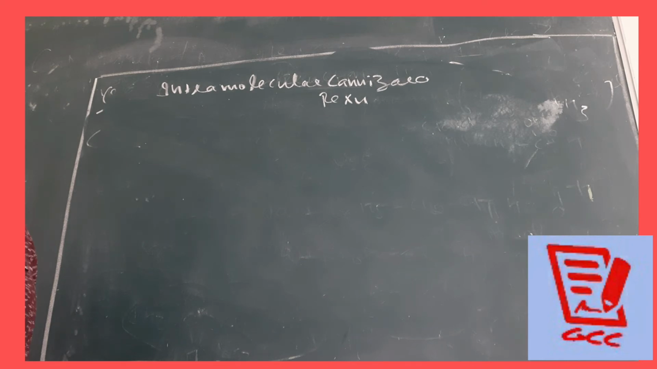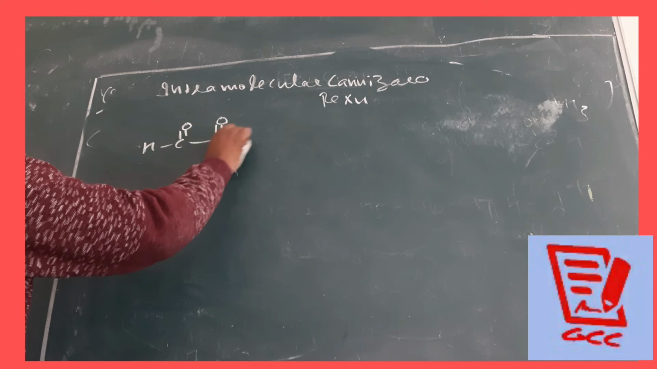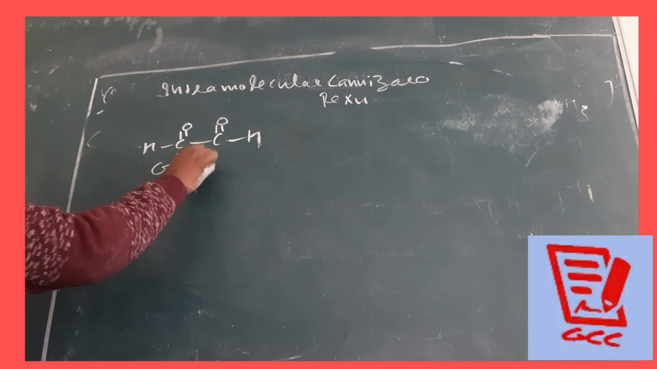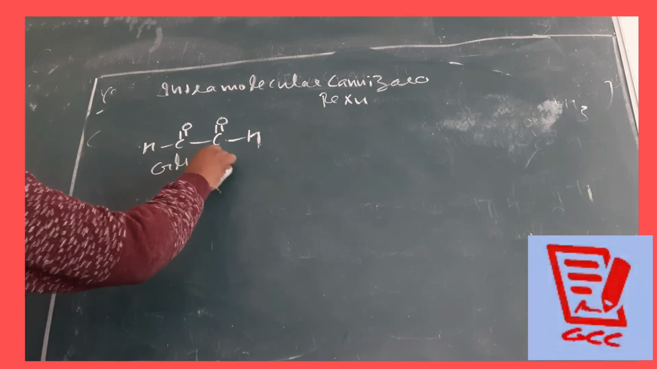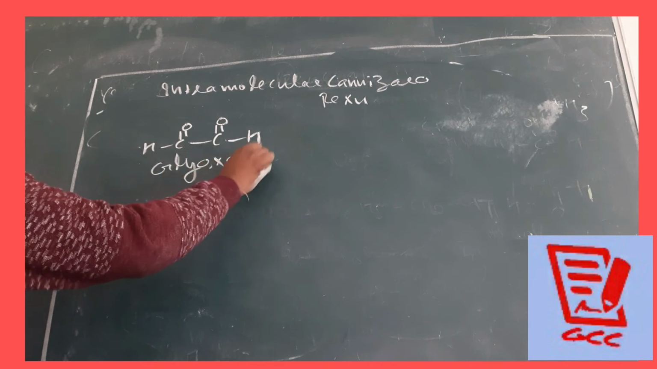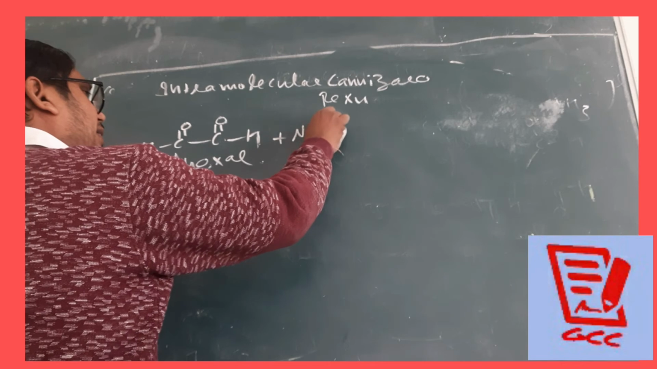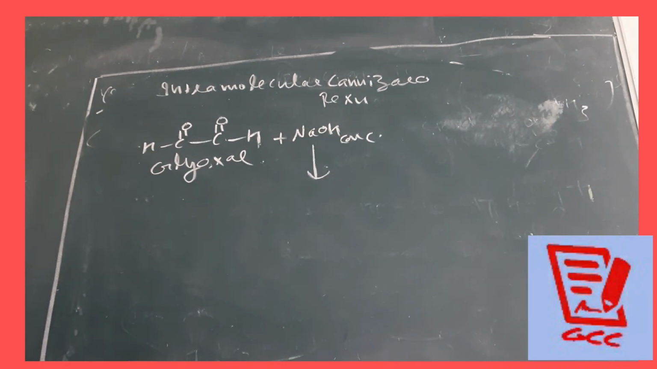What are we going to use? We are going to use only and only one molecule. Just see, all of you, please. Two carbonyl groups are there in only one reactant. This is known as glyoxal, along with the concentrated NaOH. Now here you must see better.